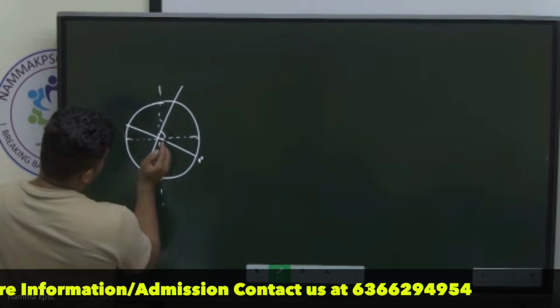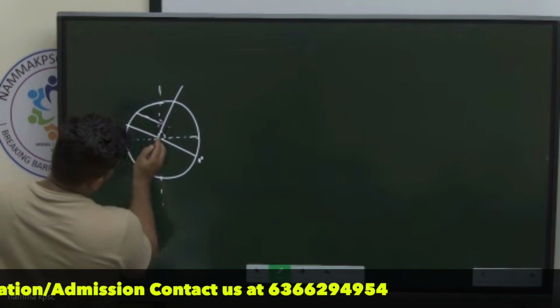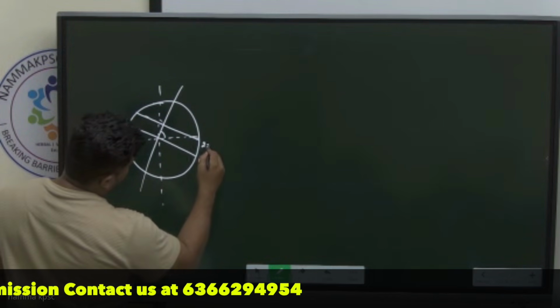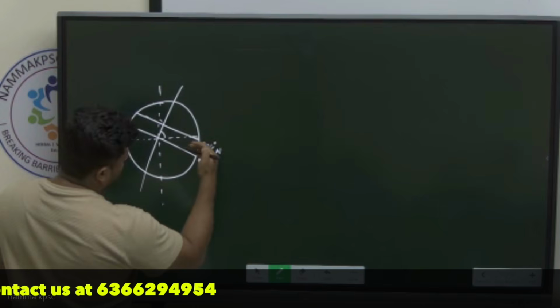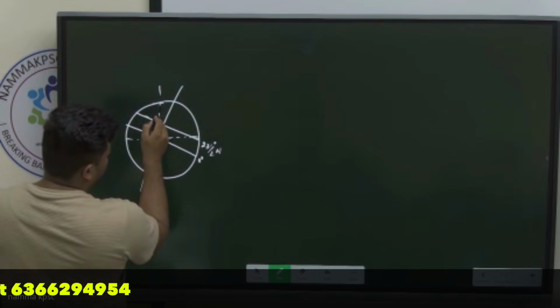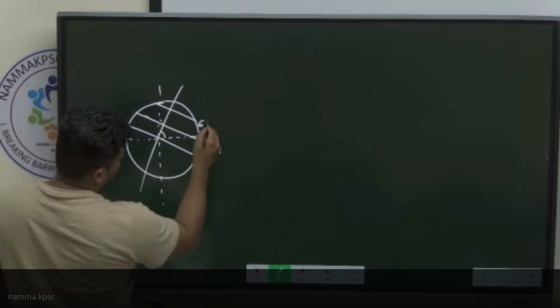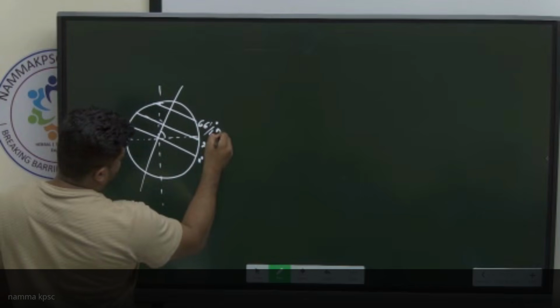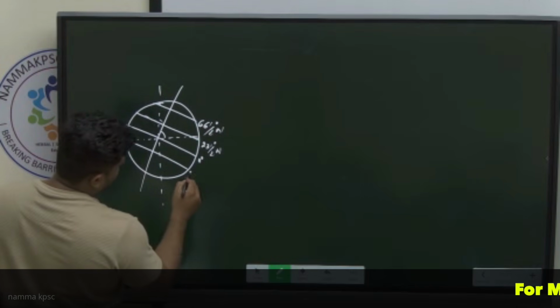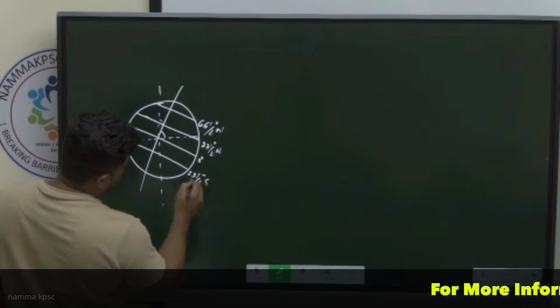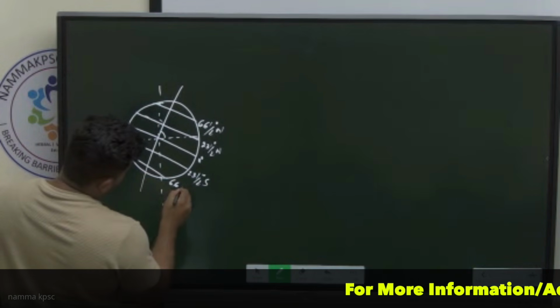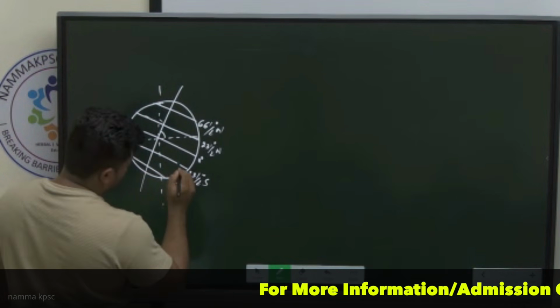The point where this imaginary axis intersects is going to be 23.5 north in the northern hemisphere. Same is the case in the southern hemisphere. 23.5 south, 66.5 degree south.